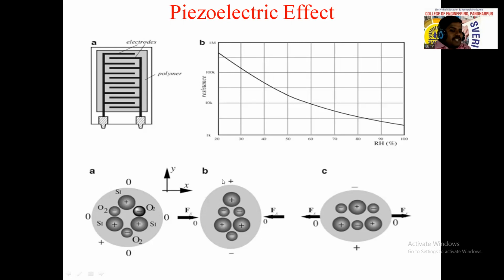So here we get positive charge, here we get negative charge. बघा ज्यावेळेस आपण असा फोर्स अप्लाय करतोय, त्याच्या वन एंडला पॉझिटिव्ह चार्ज ऑकर होतोय, अनदर एंडला negative charge. So there is a charge redistribution, and we got two terminals or two charges, one positive and one negative. So this is nothing but the piezoelectric effect.